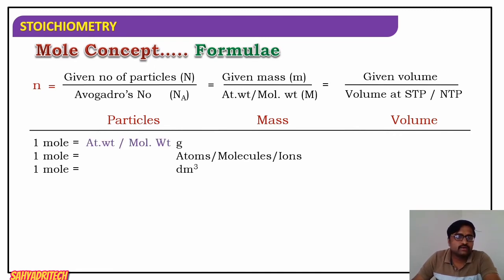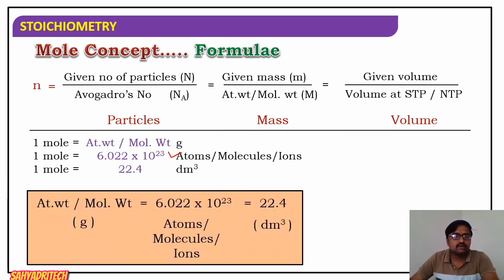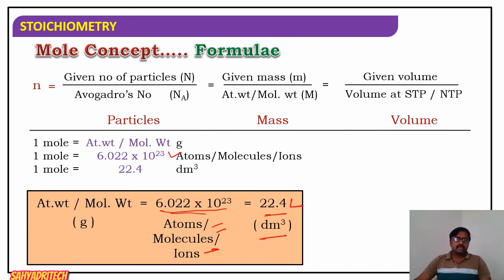So further we know 1 mole is nothing but atomic weight or molecular weight in terms of gram, and 1 mole is also equal to, in terms of number, 6.022 into 10 raised to 23 atoms, molecules or ions. Then in terms of volume, 1 mole is nothing but 22.4 dm cube. Well, now overall, atomic weight or molecular weight of a molecule represents 6.022 into 10 raised to 23 atoms, molecules or ions, or in terms of volume 22.4 dm cube, or I can say liter.